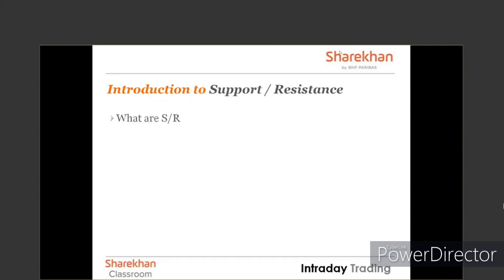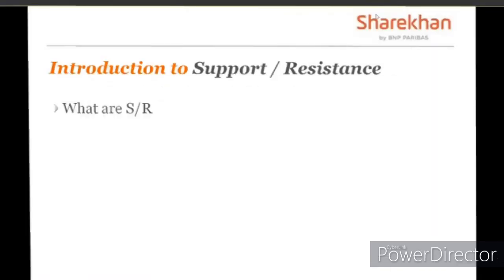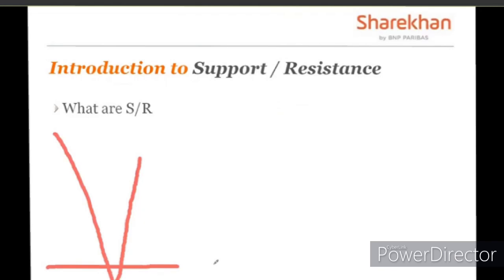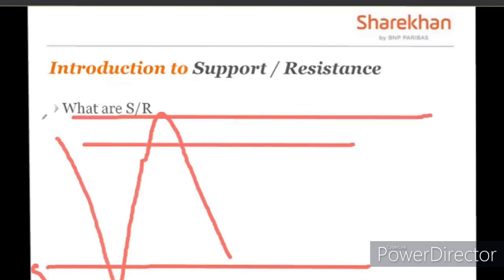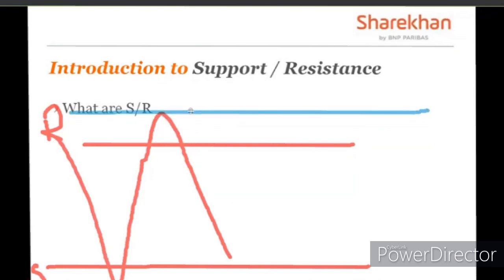So if the prices have gone down, here they take a turn and then they start going up. The turning points: prices are going down, from here they take a turn and start going up. Over here where the prices have taken a turn, that you can mark as your support. Now prices are going up, from here they take a turn and start coming down. This area right here you can mark as your resistance. Prices are going down, taking a turn, come up is your support. Prices have gone up, taking a turn, come down is your resistance. And this is how you can mark the turning points as your supports and resistances.